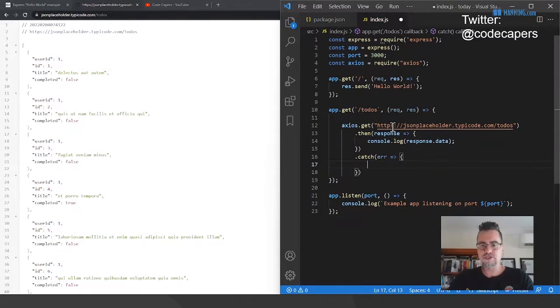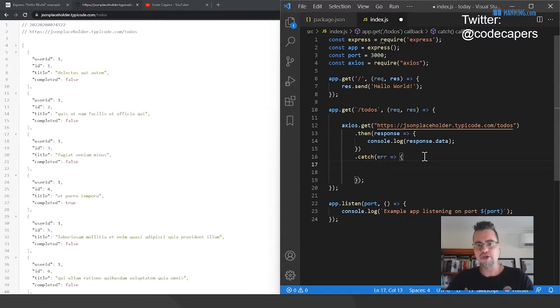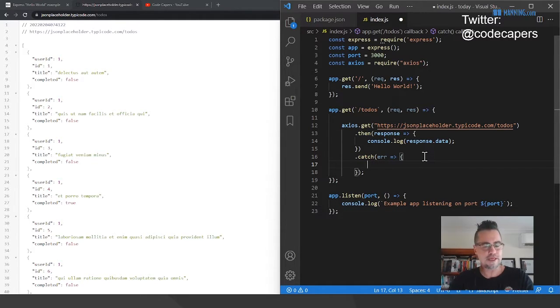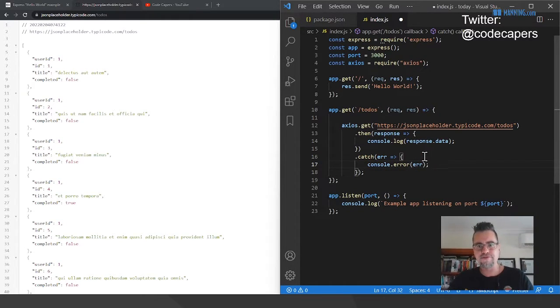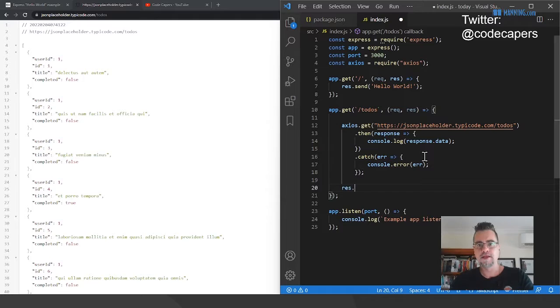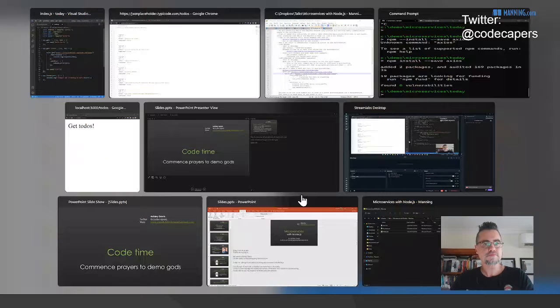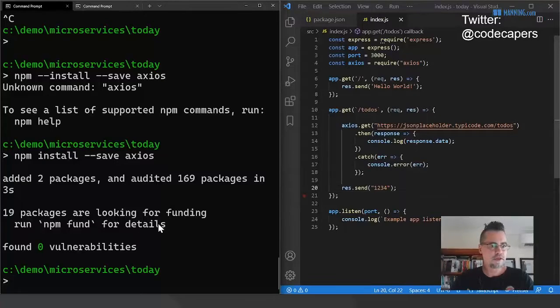So just to make sure, if I put a typo here or something like that, that would probably cause an error. And I might not be able to see that if I didn't have the catch. But let's log the error, so I can make that error visible, just in case there is a problem. And I'm just going to send something back anyway. I'll change that in just a moment. So I've got to restart this now after I've installed Axios.